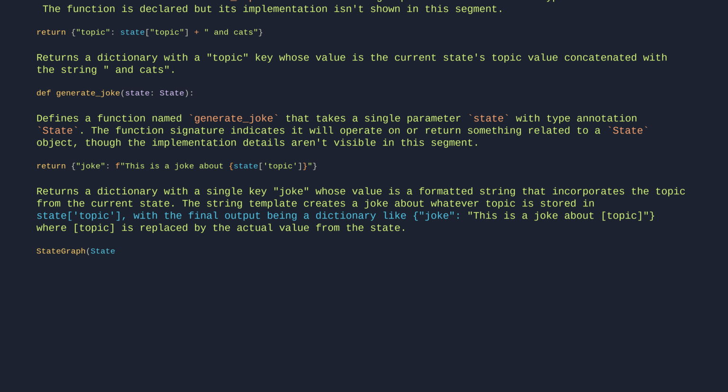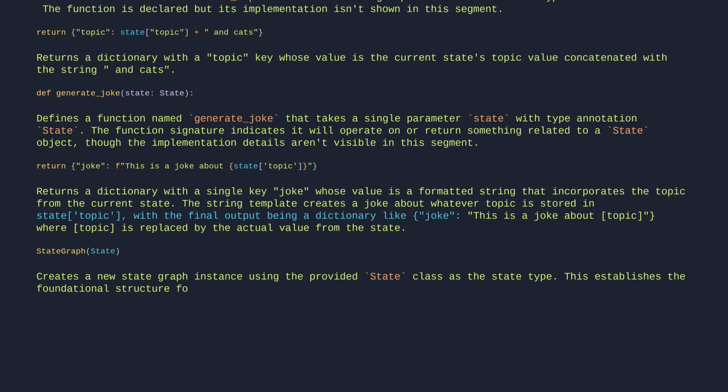StateGraph(State) creates a new state graph instance using the provided state class as the state type. This establishes the foundational structure for defining a state machine where nodes represent states and edges represent transitions.